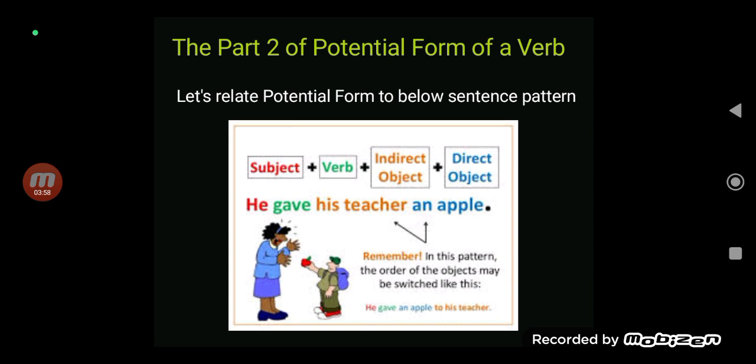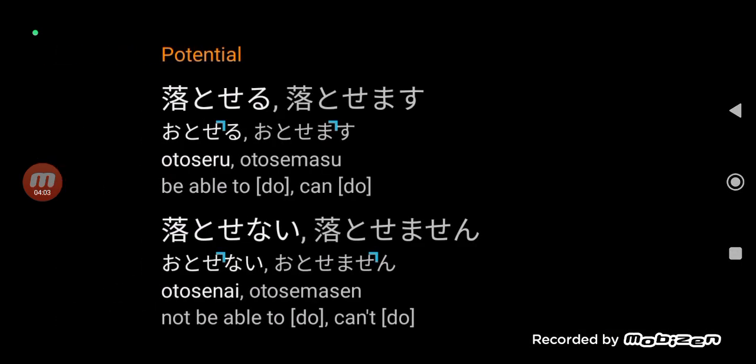Okay, so we will relate that. And so far, what we have known about potential form of a verb, at the end of part 1, is that the potential form of a verb has the nuance be able to do or can do, or in a negative sense, not able to do, can't do. And by the way, minasan, otoseru, otosemasu, otosenai, otosemasen, the dictionary form of the verb is otosu. Otosu is a transitive verb, meaning to drop something intentionally.